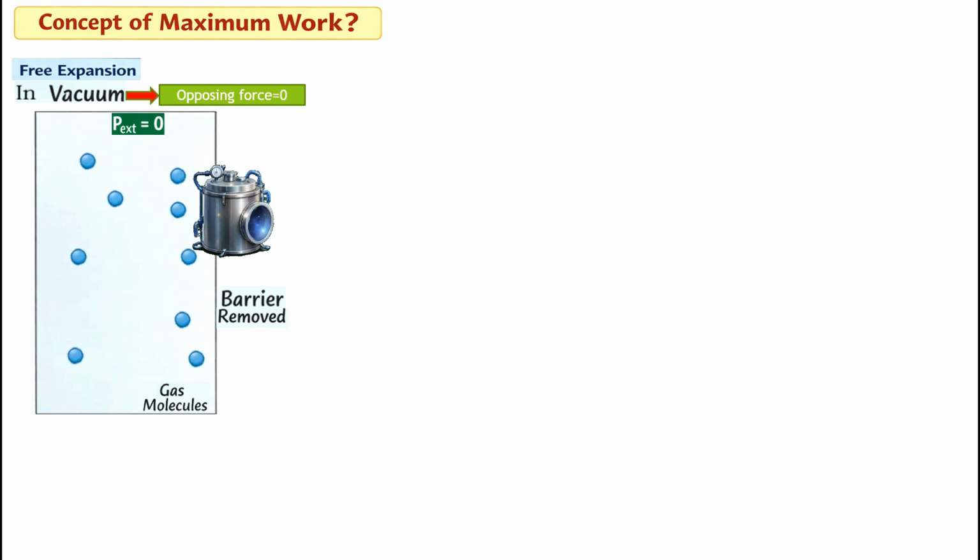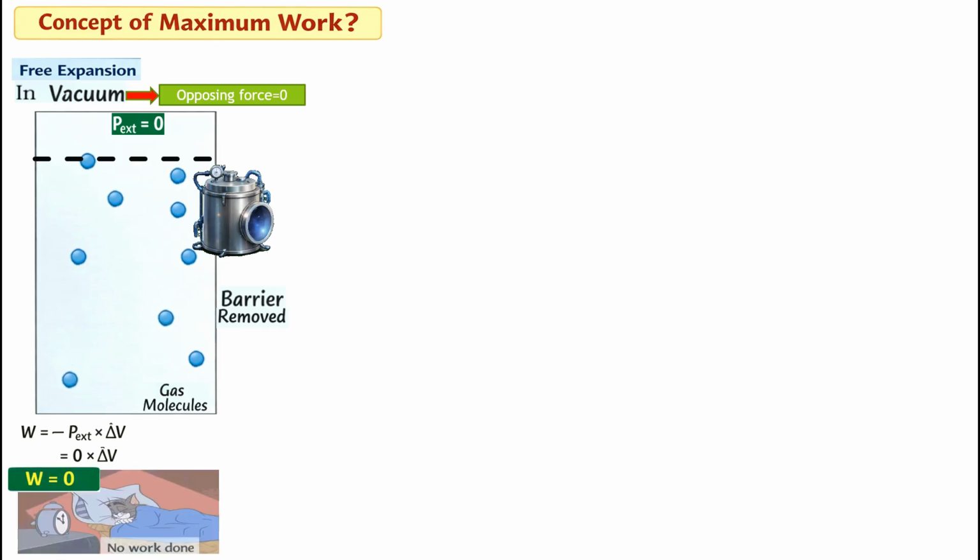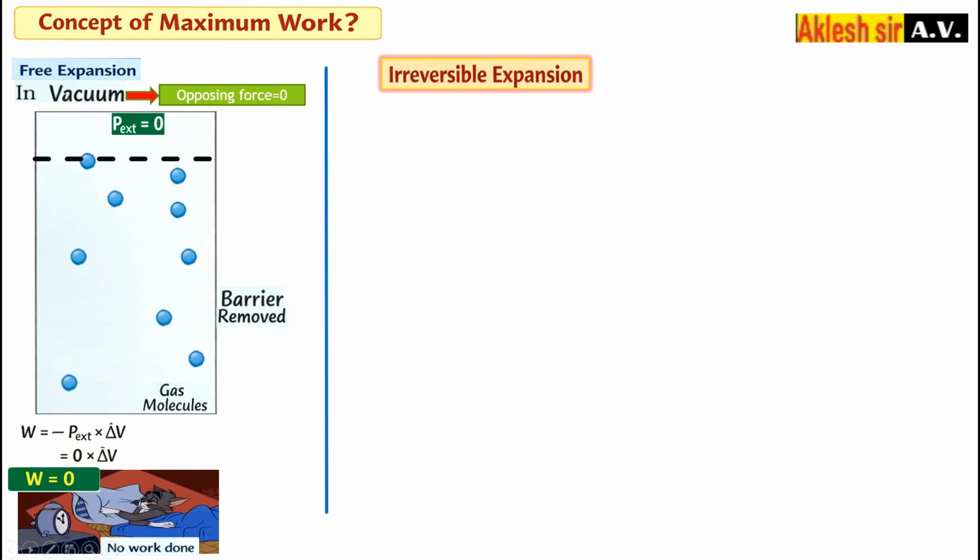In this type of expansion, if I calculate the work done, it is minus P external into delta V, and since the external pressure is zero, the work done is zero. So we can say that in vacuum when the gas expands, the work done in changing the volume is zero. There is no work done by the system.